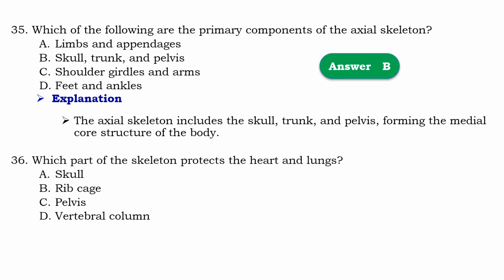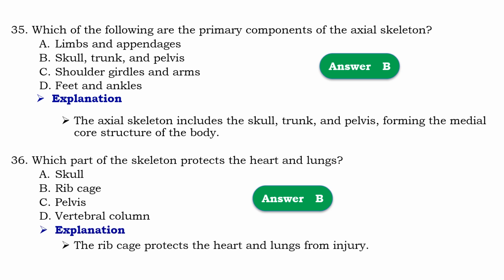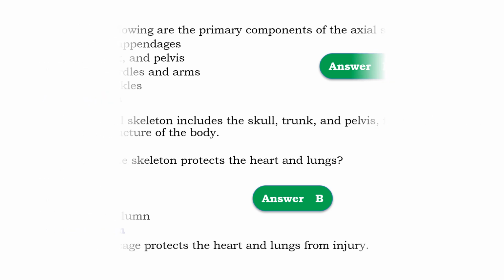Question number 36. Which part of the skeleton protects the heart and lung? So that should be B, rib cage. It means that the rib cage protects the heart and lung from injury.